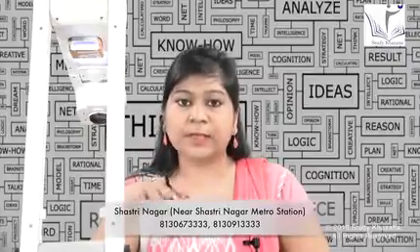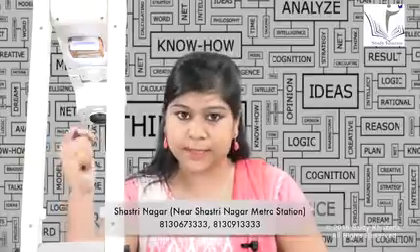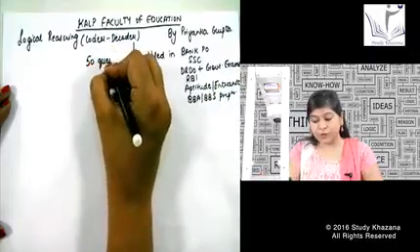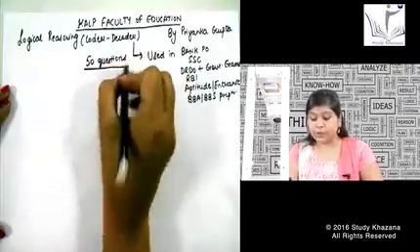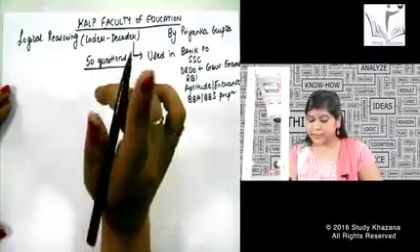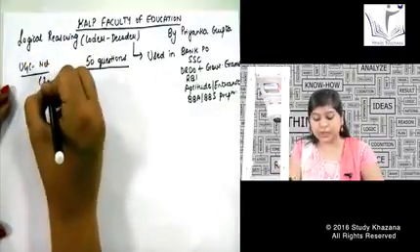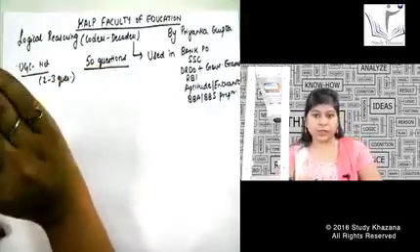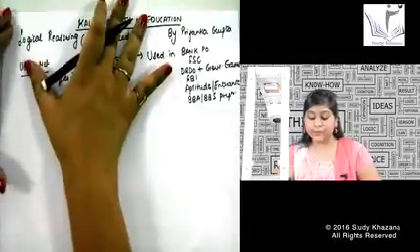So this topic comes in your BBS and BBA preparations, and also in your bank PO and SSC examinations, and there are 50 questions of logical reasoning in your SSC and bank PO exam. So this topic is very useful for all these exams, and in the UGC NET we have 2 to 3 questions, and the topic from which they include these logical reasoning questions is generally coding and decoding. So let us start with this topic.